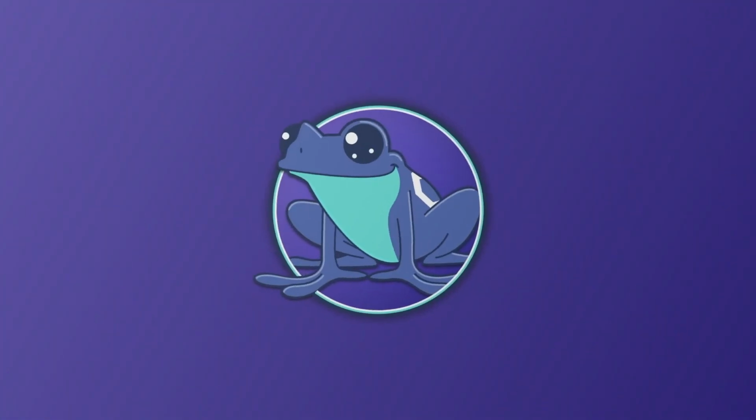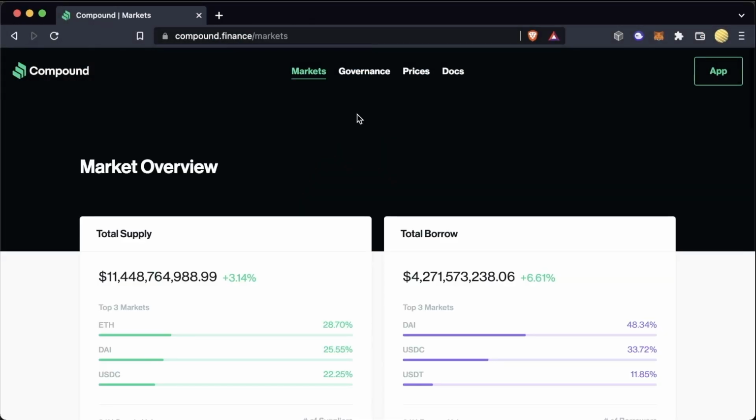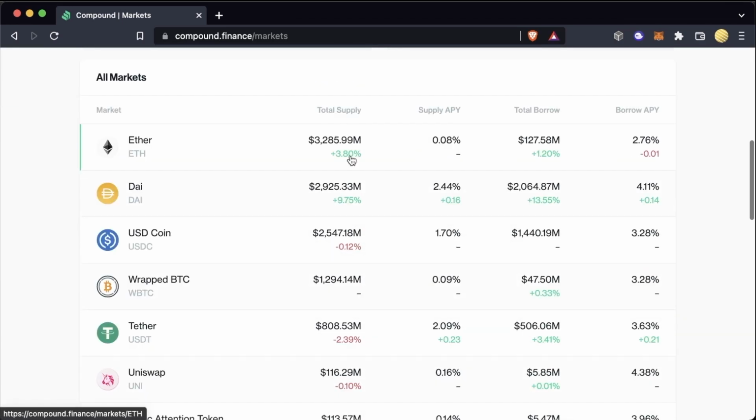Let's get into it. So here we have the Compound protocol. It's a borrowing and lending application that allows users to borrow and lend their assets. And everything about this application is built in smart contracts.